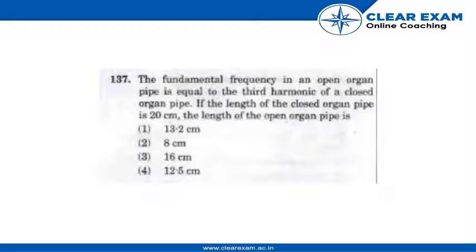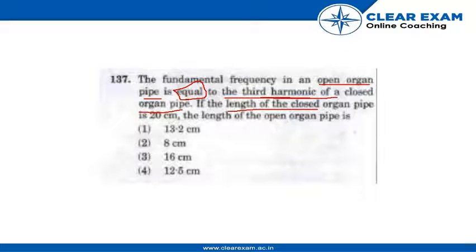In this, what is given is the length of a closed organ pipe, and it is given that the open organ pipe's fundamental frequency and the third harmonic of the closed organ pipe are both equal. So let's first find the third harmonic of the closed organ pipe.